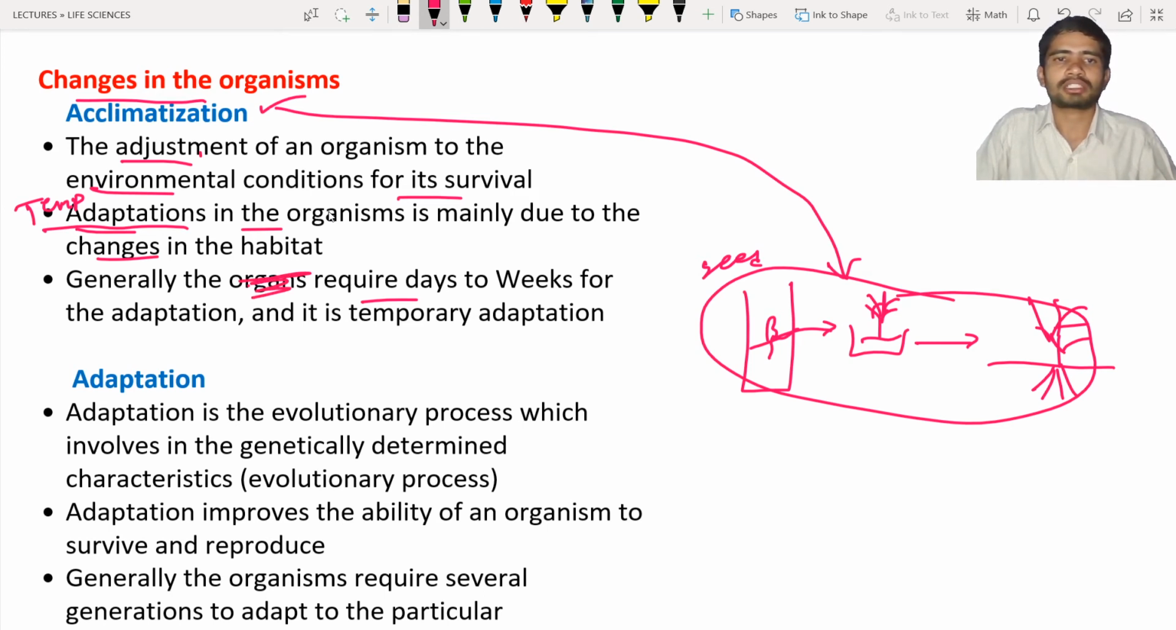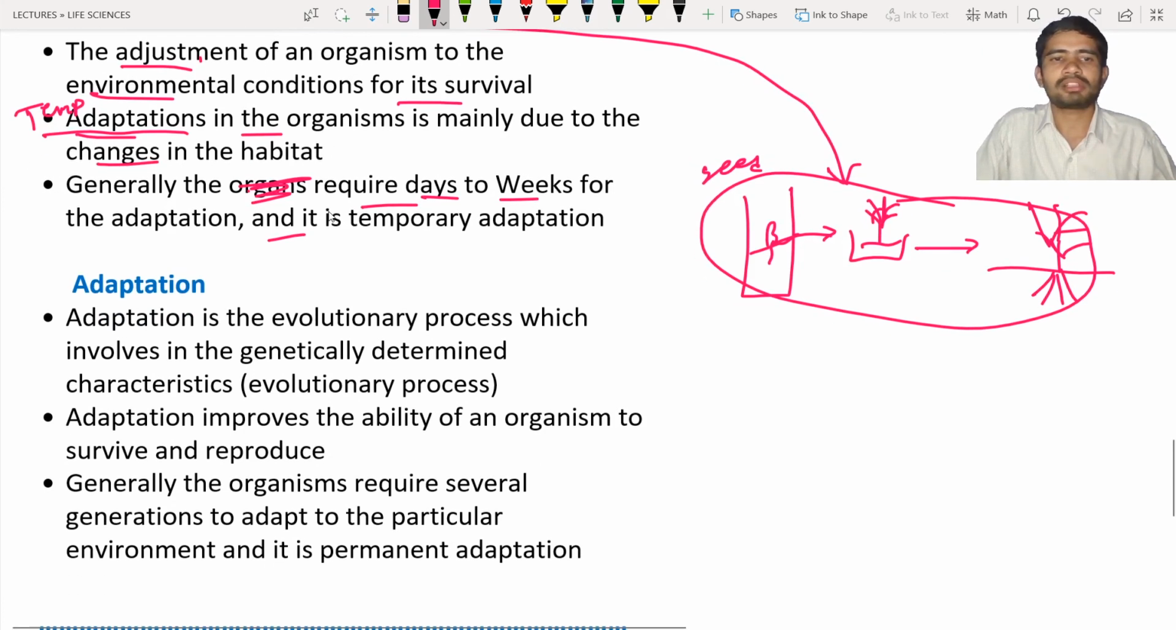Generally the organisms require acclimatization, and the time taken is only days to weeks. It may take 1 month or 2 months or 10 days and so on. So the organism takes this time to adapt to the environment, but only for a particular period of time. After the temporary adjustment is over, the organism returns to normal conditions and normal life. So this is about acclimatization. It is just a temporary adjustment.